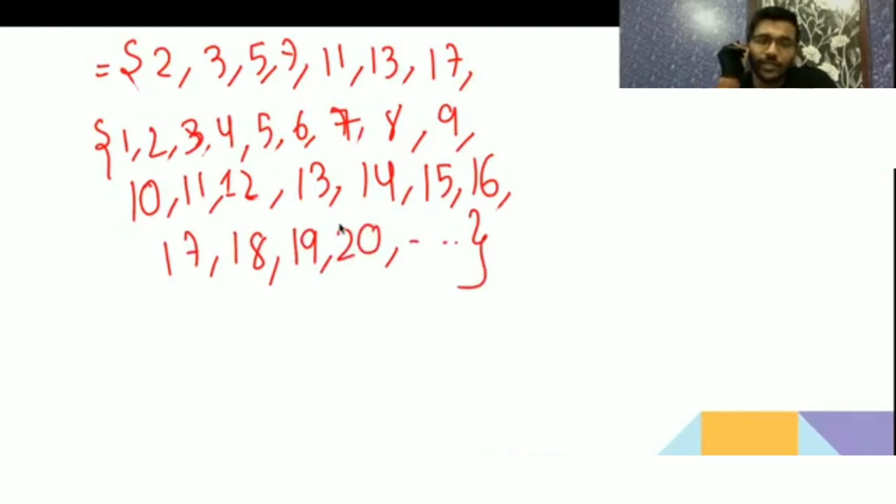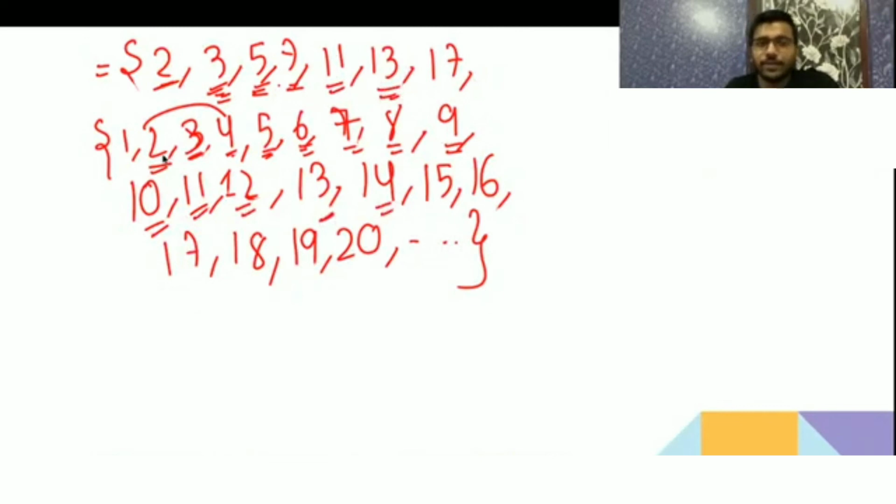Now see 1, it's another prime, no, leave it, 1. 2, it's divisible by 2. 3, divisible by 3. 4, divisible by 2. 5, divisible by 5. 6, divisible by 2. 7 is here only. 8, divisible by 2, 9 divisible by 3, 10 divisible by 5, 11 is already here, 12 divisible by 2, 13 divisible by 13, 14 divisible by 2, 15 is divisible by 3, 16 is divisible by 2, 17 is divisible by 17, 18 is divisible by 2, 19 is a prime number which is not divisible, so 19, 20 divisible by 2.